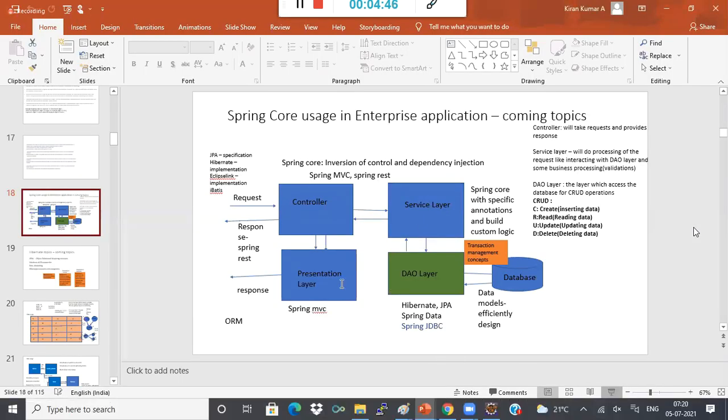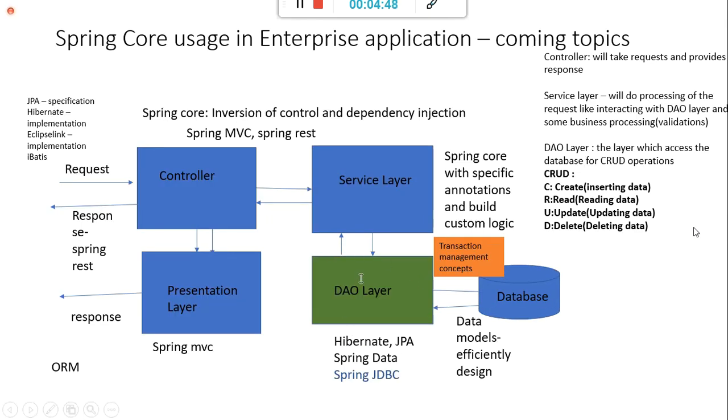Now, this data access object layer can be implemented using multiple things. Whenever you are using Spring Framework to develop this kind of application, you can use Spring JDBC as a DAO layer. You can implement Hibernate JPA, and you can implement Spring Data.